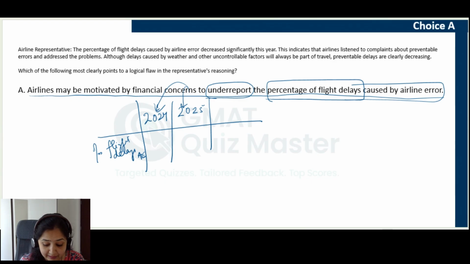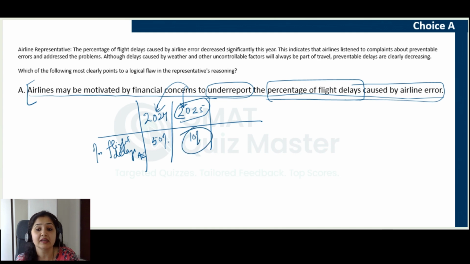If it is applicable just to this year, one thing that is not mentioned, even if it is applicable just to this year, it is not correct. And let me explain why. That should have been the first reason to reject this answer choice. If, let's say, it is just applicable to 2025, that the numbers reported for 2025 are not reliable. So if this is 50% and this is 10%, it is saying that this 10% may not actually be correct.